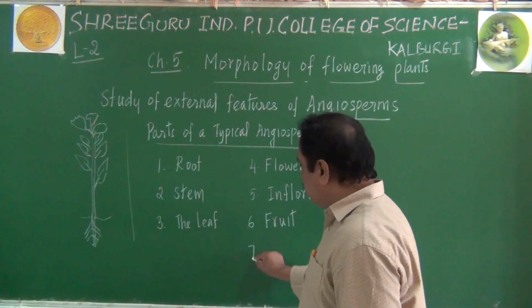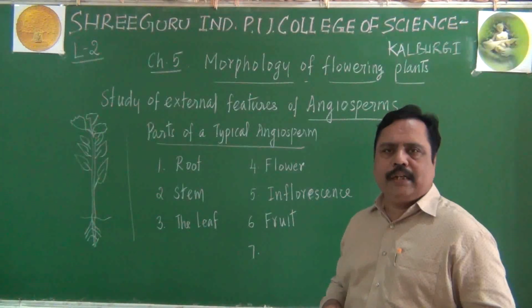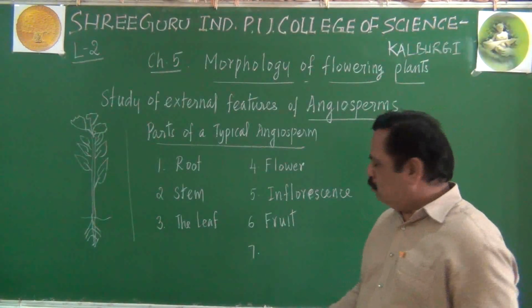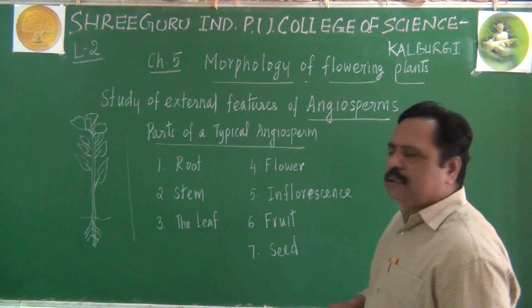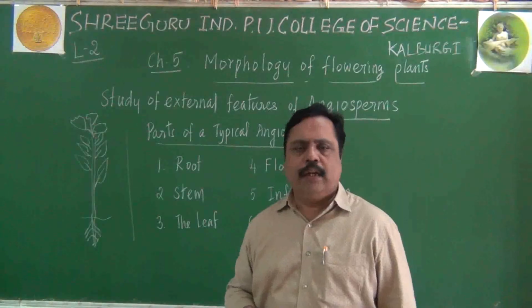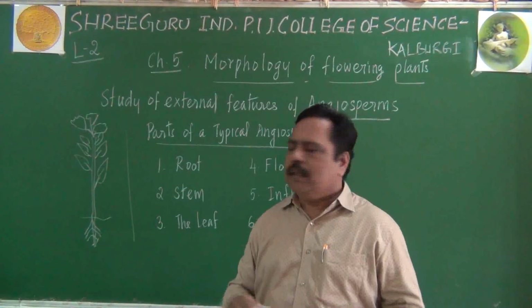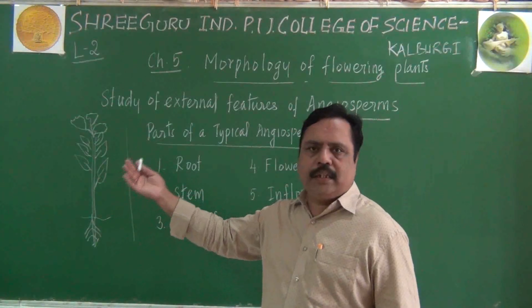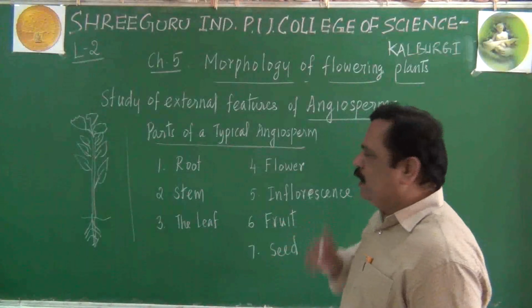Not only this one, inside the fruit an angiosperm will contain seed also. Bija, the seed is also present inside the fruit. About that seed also you will be studying. You might have heard about dicot and monocot. That dicotyledonous seed, monocotyledonous seed, that difference you will be learning here.